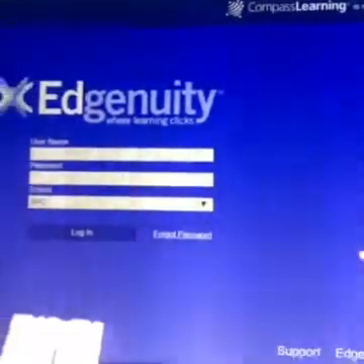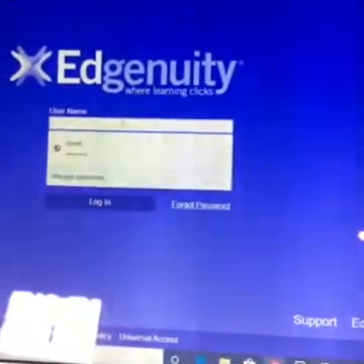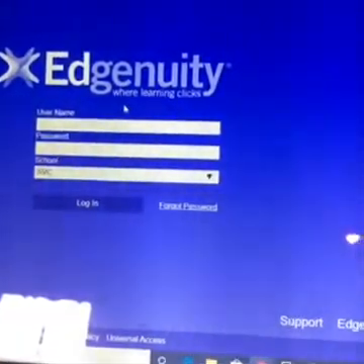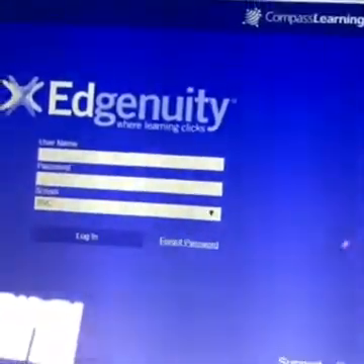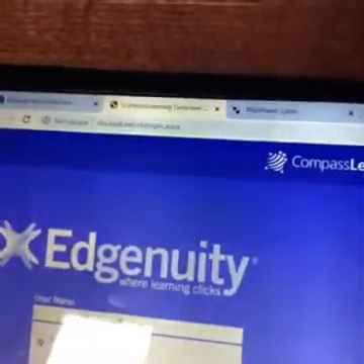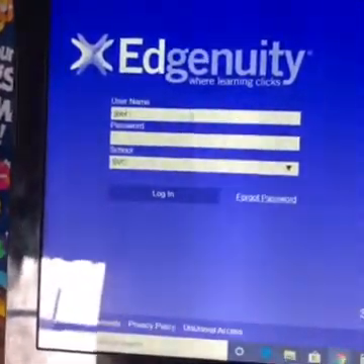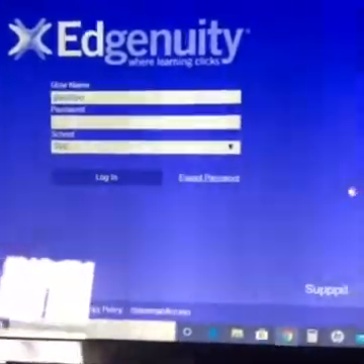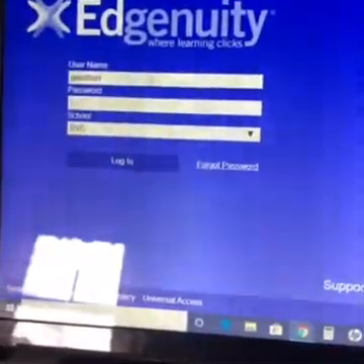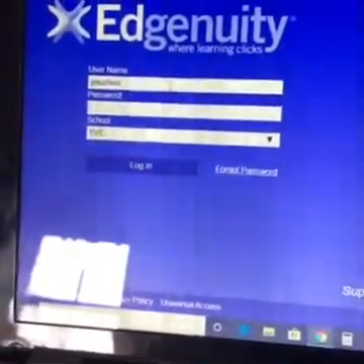When you log in here, it's your same username and password for AR. I'm going to log in as a student. I'm going to log in today as, I think, we used Hunters earlier to try out, so I'm going to do that one again. And then your password is just your AR password.